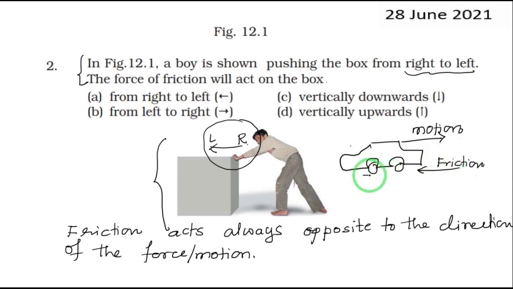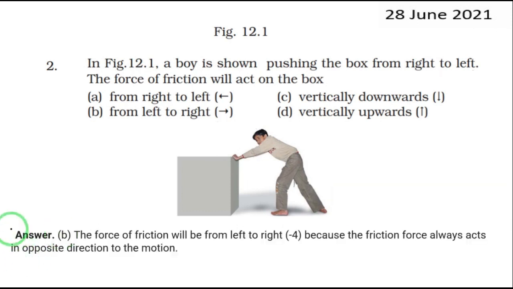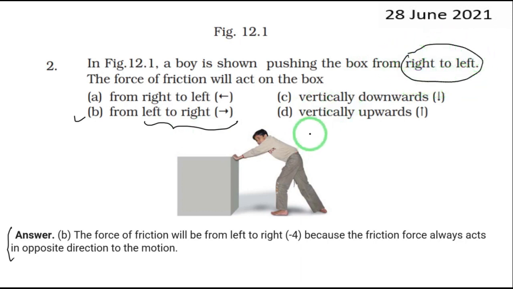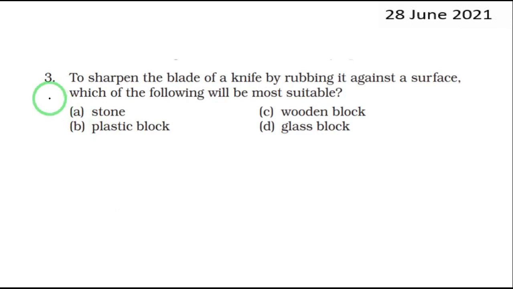And that will be between the floor and the tires, right? This is the answer of the second question, that is B, from left to right, okay? Always opposite to the direction of the motion, opposite of this particular direction. We will move to the next question.